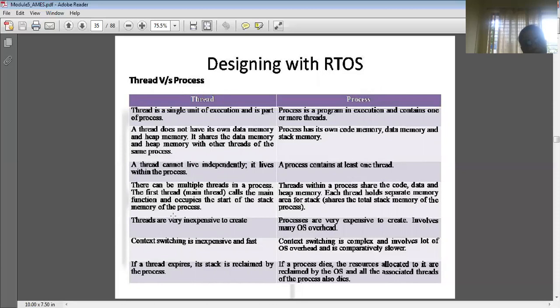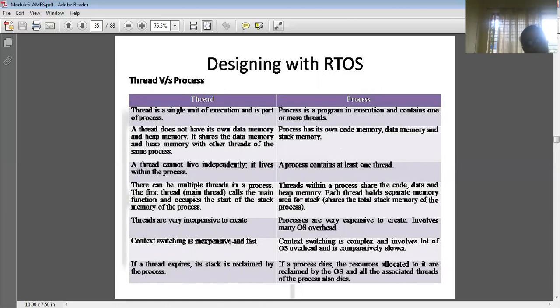The fifth difference is that threads are very inexpensive to create, but creating a process is very expensive because operating system overhead is included. Context switching is when, whenever tasks are executed, it sometimes has to jump from one task to the other. For threads that is very inexpensive and fast, whereas for processes it is complex and involves a lot of OS overhead, and the system is comparatively slower.